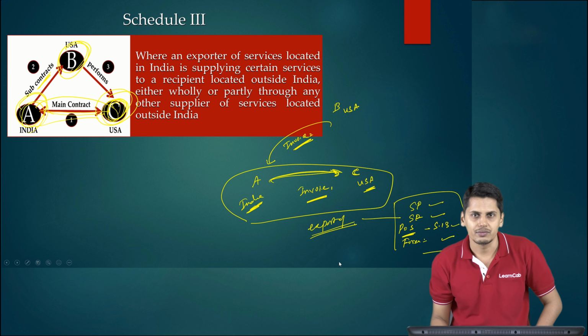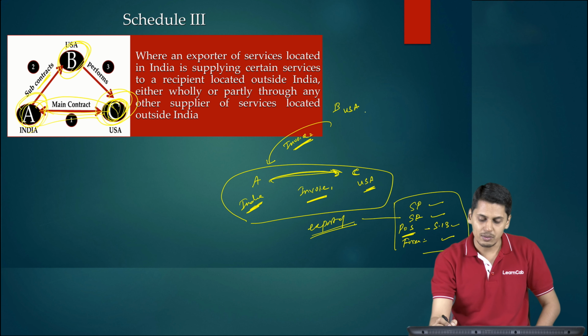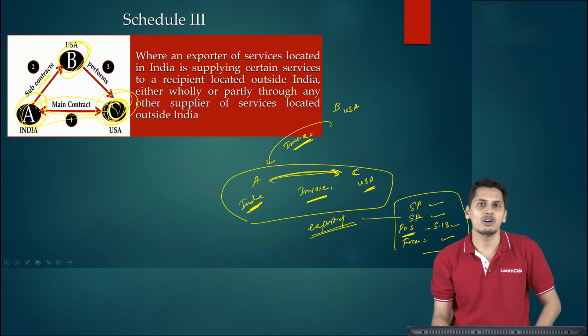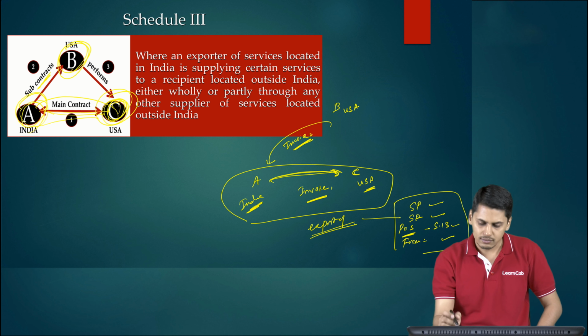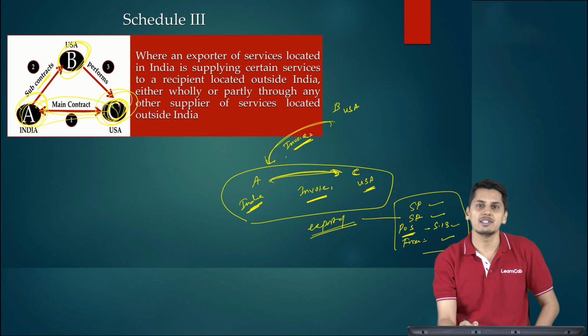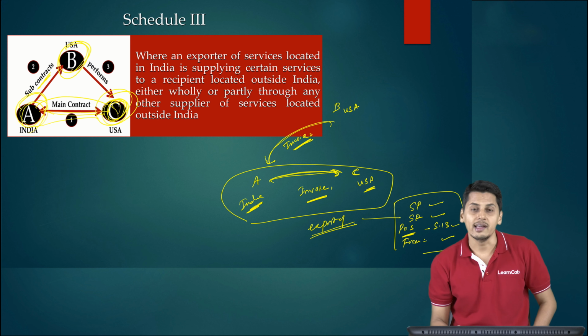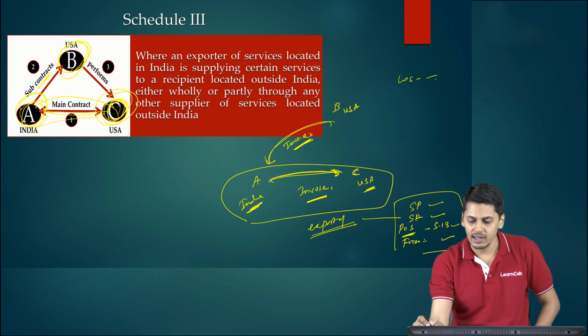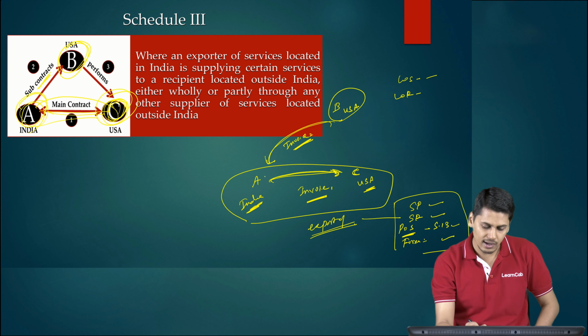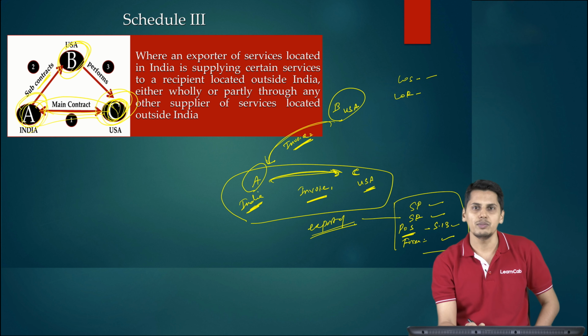Now this transaction, Mr. B of USA is going to raise an invoice on Mr. A of India. As regards this transaction, let us evaluate independently whether it amounts to importation of service or not. Location of supplier is outside India, yes. Location of recipient: Mr. B of USA is the supplier and Mr. A of India is the recipient. Location of recipient inside India, yes.